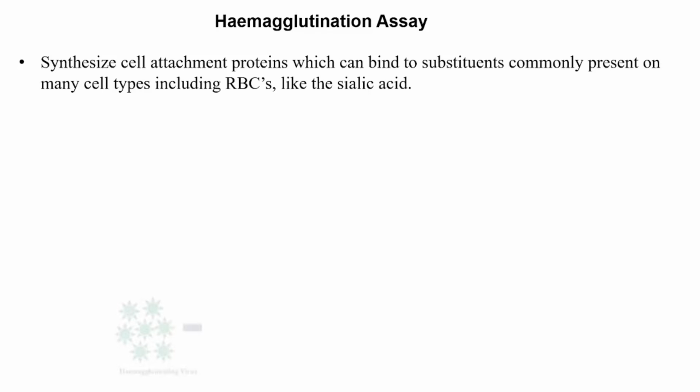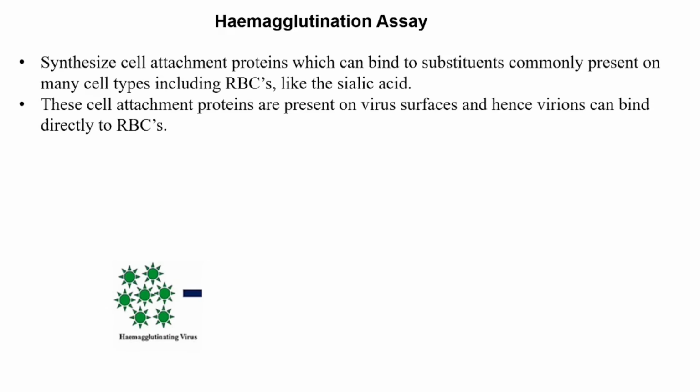The second method is heme agglutination assay. Many viruses synthesize cell attachment proteins which can bind to substituents commonly present on many cell types like RBCs, which have the sialic acid. These cell attachment proteins are present on the virus surfaces and hence virions can bind directly to the RBCs.